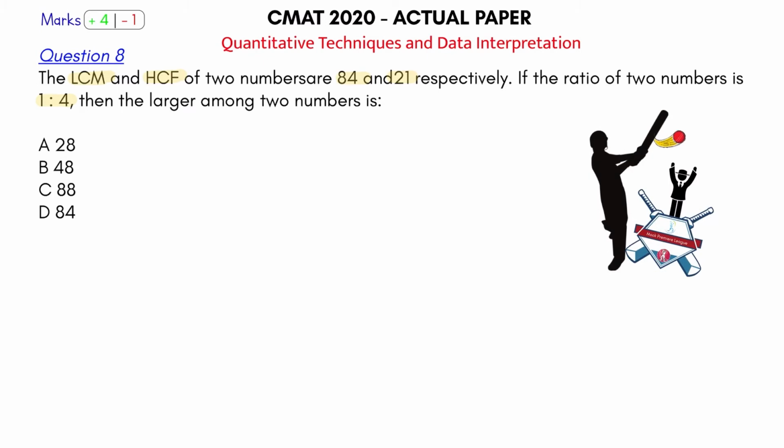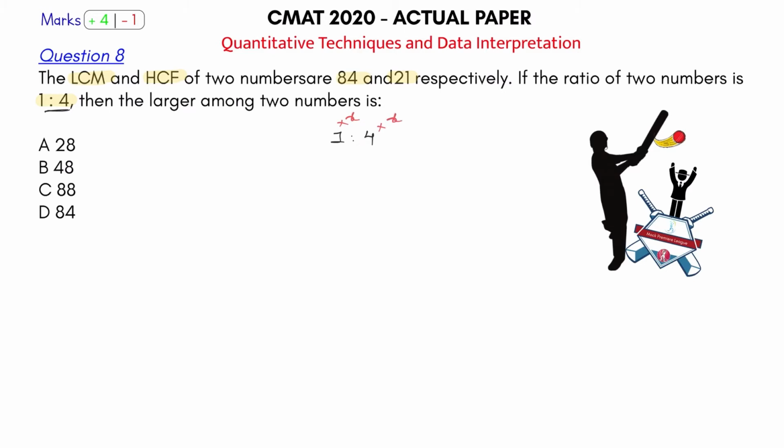Just see the basics class that we have for CMAT 2021 for number system, in which we have explained the properties of LCM and HCF. A good 2-hour lecture only on these properties of LCM and HCF. So let's apply this. If the ratio of two numbers is 1:4, what are the two numbers? You don't know, right? But there is something that we have multiplied this ratio with. So this into x, this into x. There is some multiple, right?